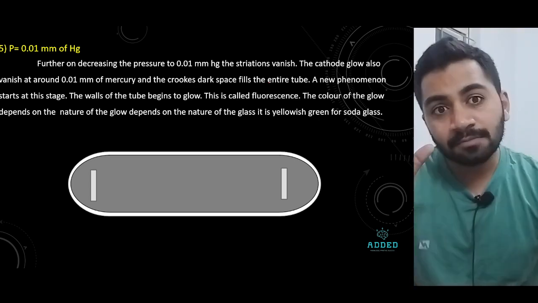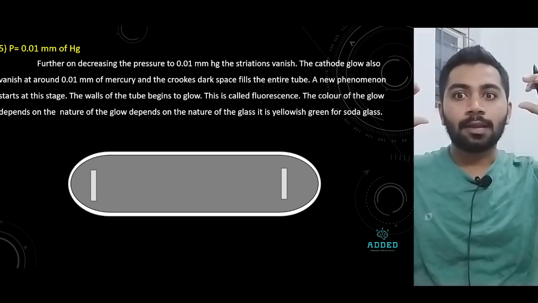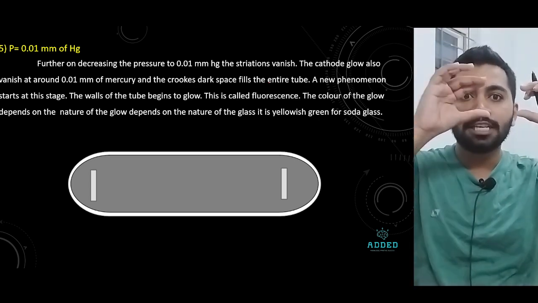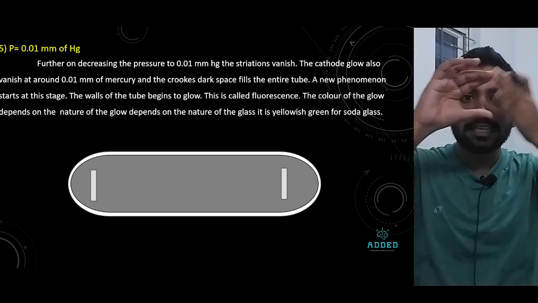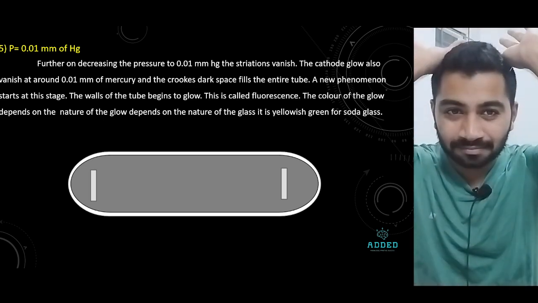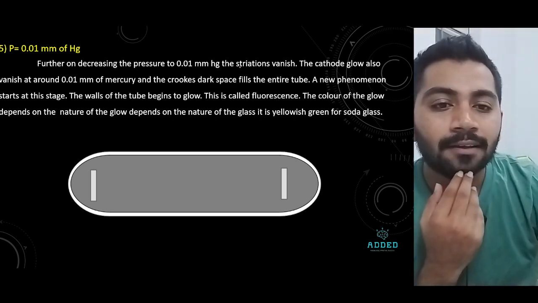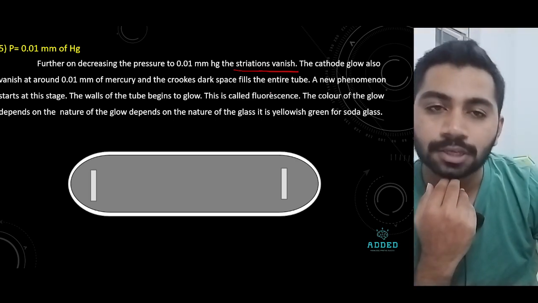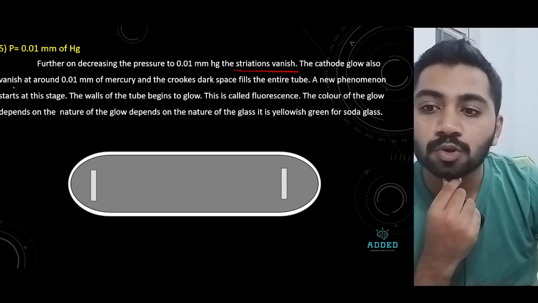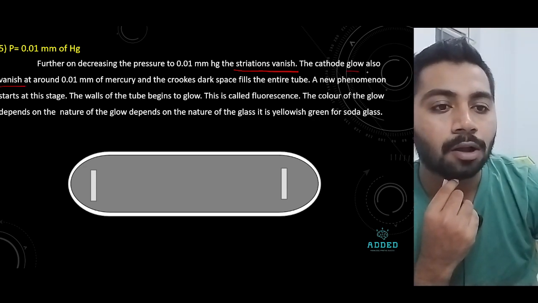See, the striation was like this. You decrease, it becomes like this. Decrease, becomes like this. Decrease, breakdown. Now finally vanish. Gone. Finally the striations vanish. The cathode glow also vanishes.